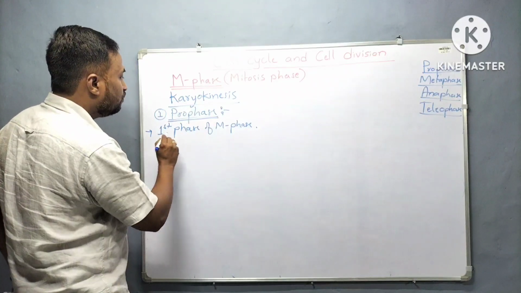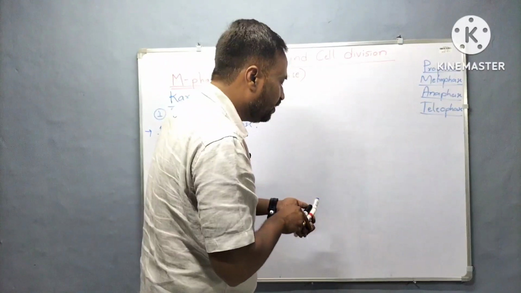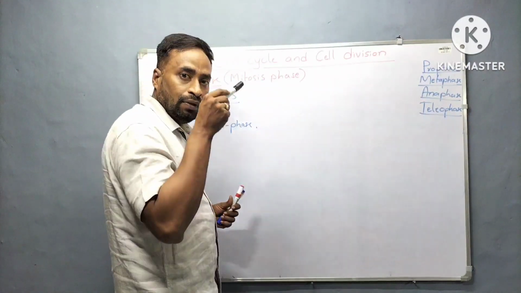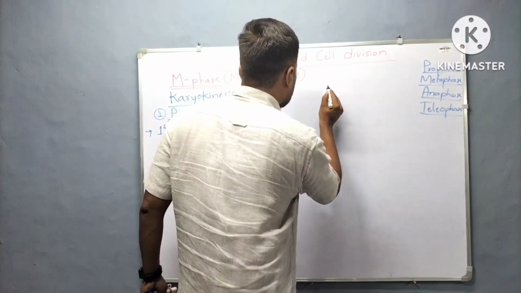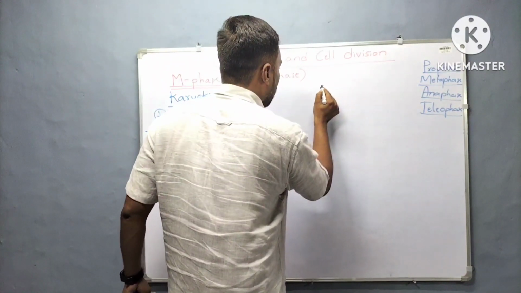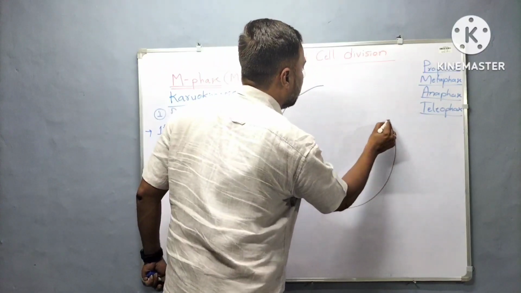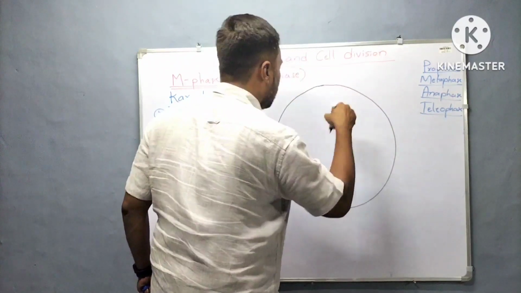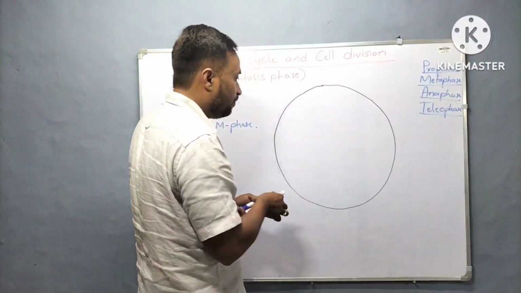So this is the first phase of the M phase. When we observe prophase under the microscope, what kind of changes are observed? Let us see with the help of a diagram.